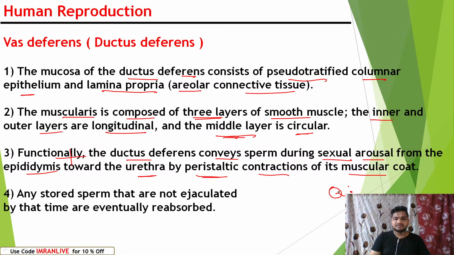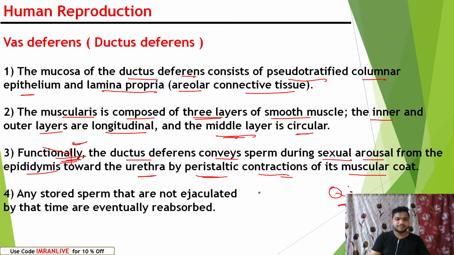The vas deferens functions majorly as a secondary sperm storage, and this is not wrong functionally, so I will clear that. Let's go forward. A question can also be framed from this slide, that they help in transport of sperms from the epididymis towards the urethra by peristaltic movement, right?